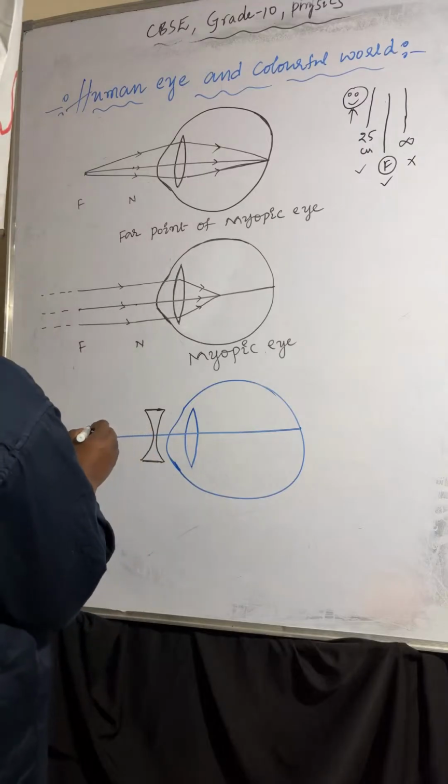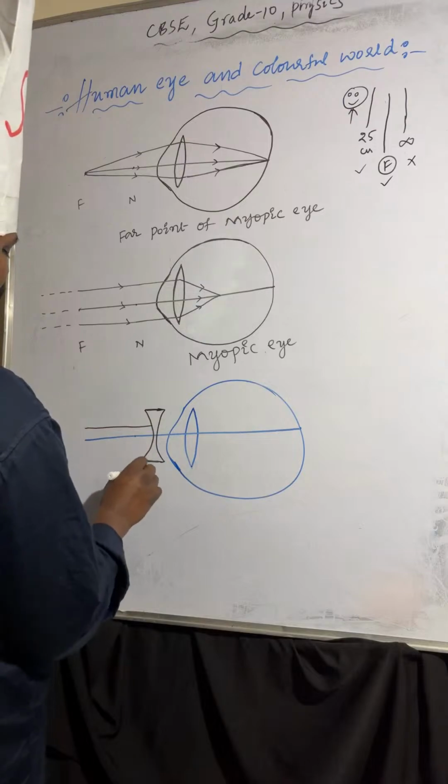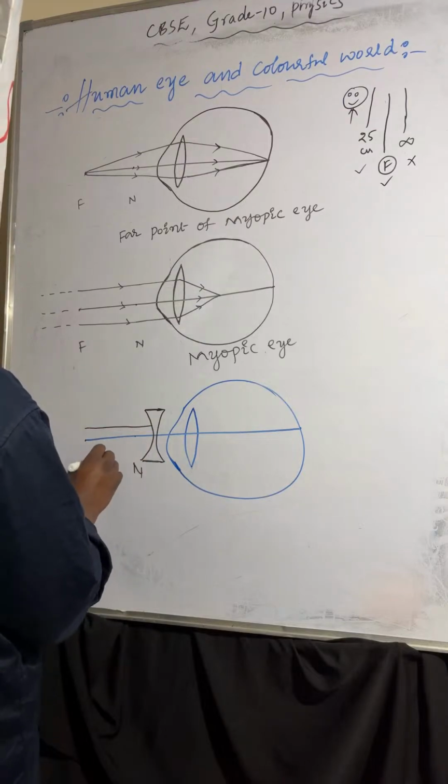So the light rays are coming like this. This is the near point and this one is the far point.